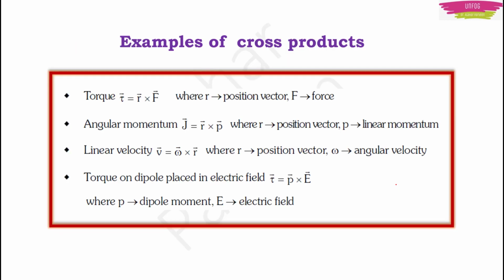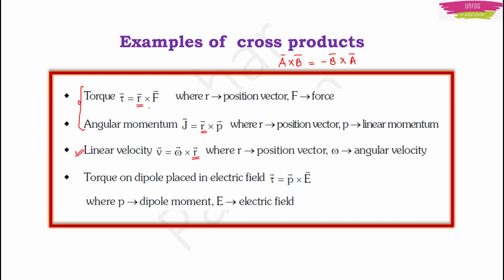All are equations which you have learnt in your class 11. Here, which term comes first is very important, because remember what I told you, A cross B is not equal to B cross A. It is equal to minus B cross A. You can see here in torque and angular momentum, the first term is the position vector. Only in linear velocity does the position vector come as the second term. So this you have to keep in your mind. I repeat, please remember that torque and angular momentum will have the first term as position vector, not the second term.